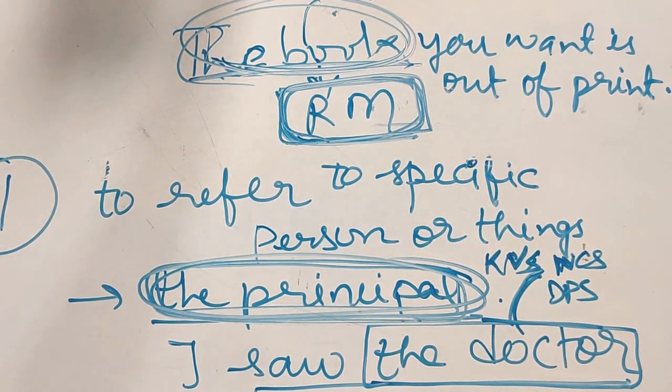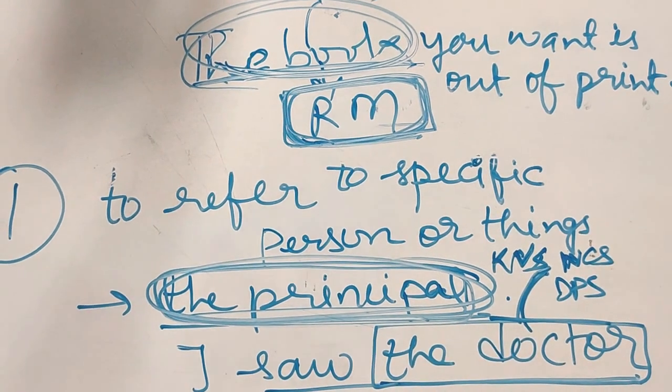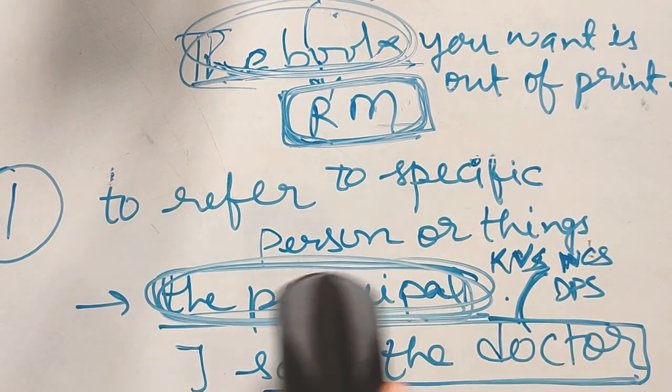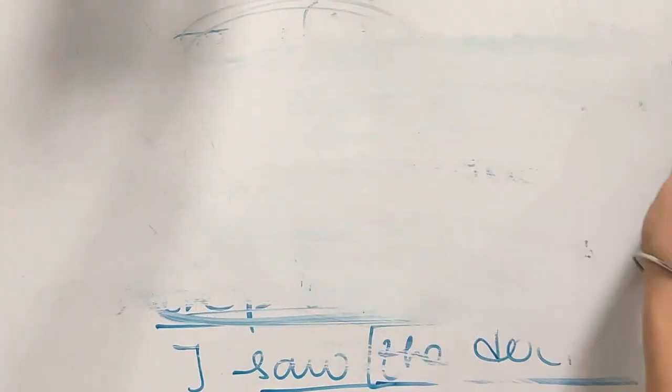Okay, so I hope you are clear about this. So the first thing we discussed is to refer to a specific person or thing.